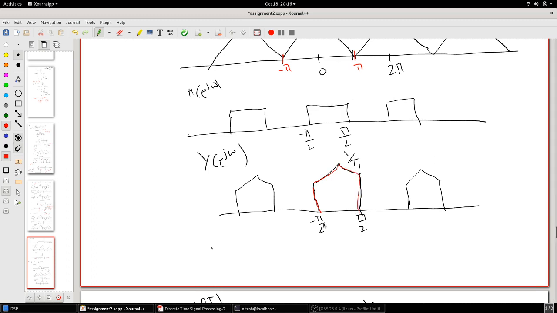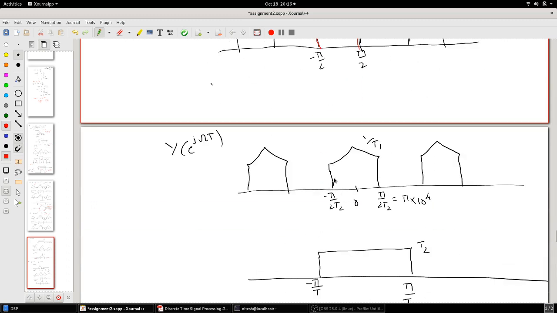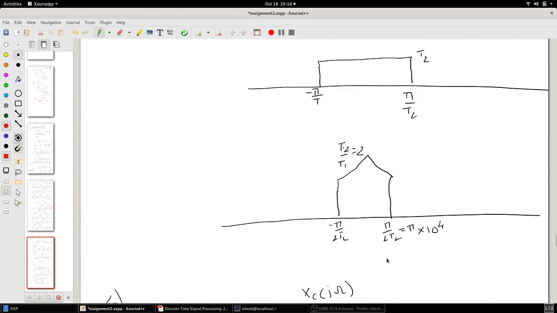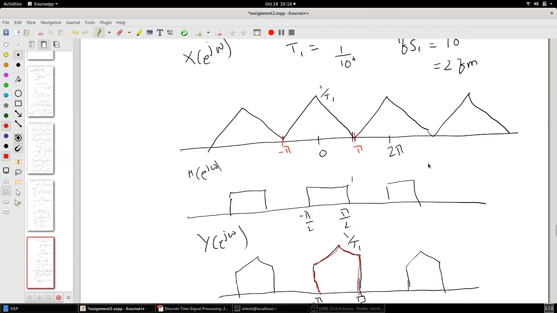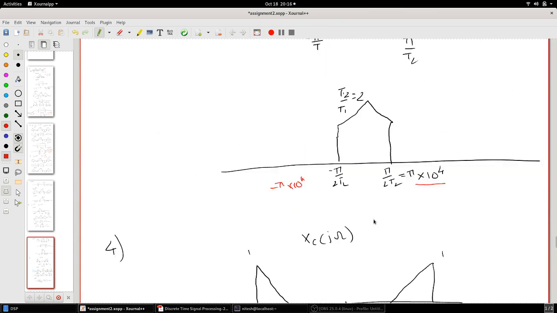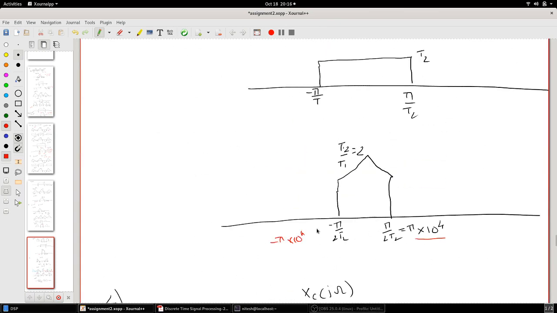So you will get from minus pi by 2 to pi by 2, and then this will pass through here, and you will get a frequency from pi into 10 raised to 4 to minus pi into 10 raised to 4, since T2 is 2 into 10 raised to 4, right? So this is what you will get. Okay, so this is your third question.